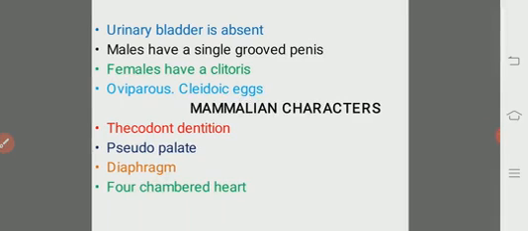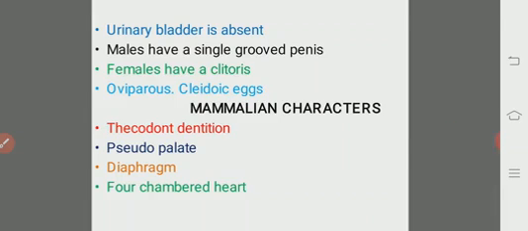Here there is a single grooved penis in male crocodiles, whereas females have a clitoris. These are all oviparous animals, and the eggs are covered by a calcareous calcium carbonate shell, so they are known as cleidoic eggs.